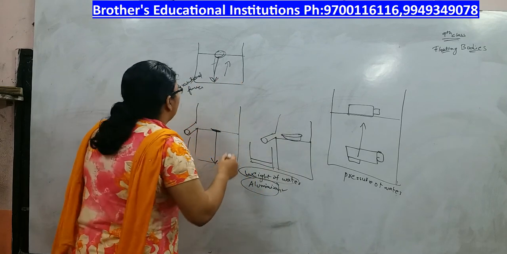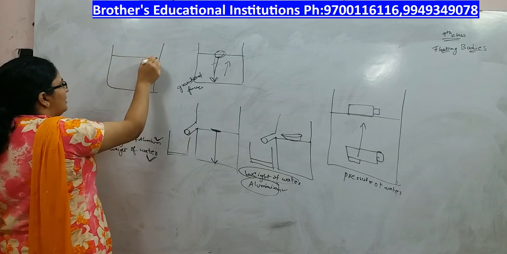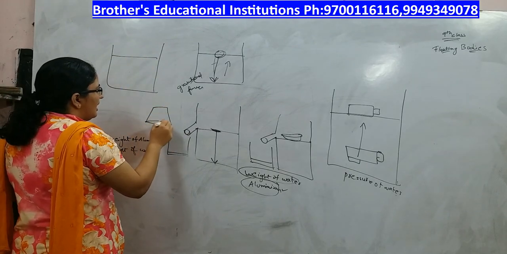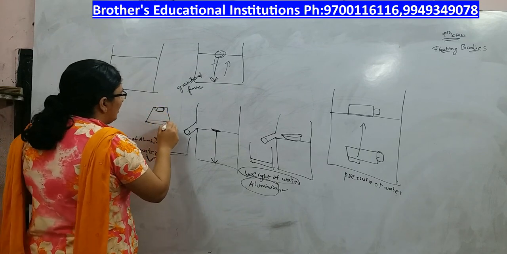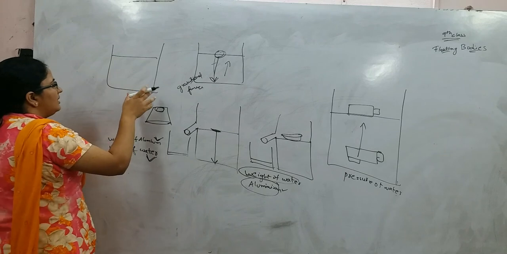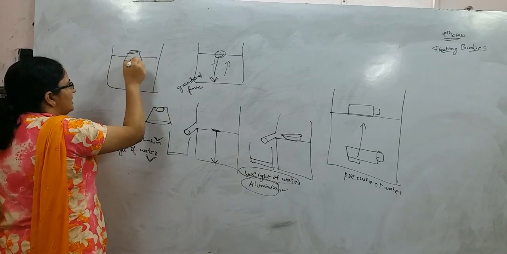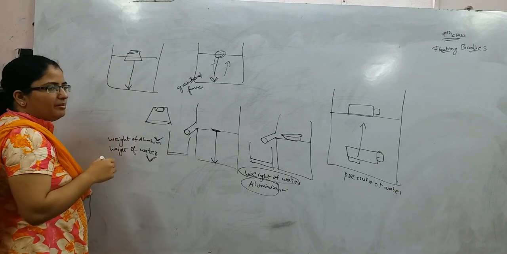Next we shall look into the pressure of air. Take a big beaker containing water, take a glass and fix cotton at the end of the glass. Now turn this like this and try to push it inside the beaker.